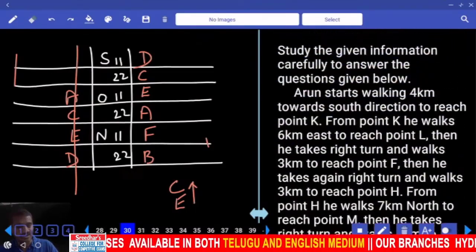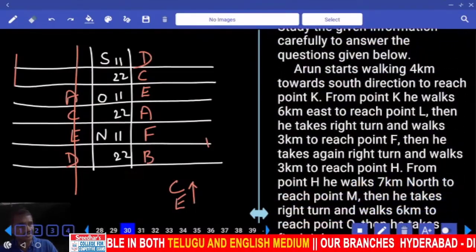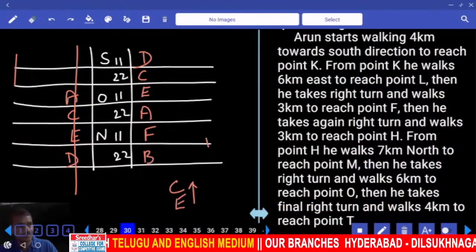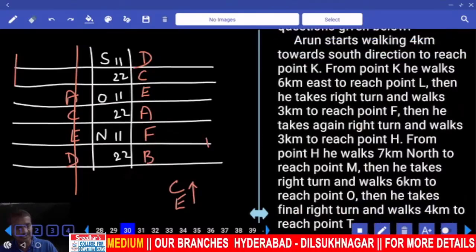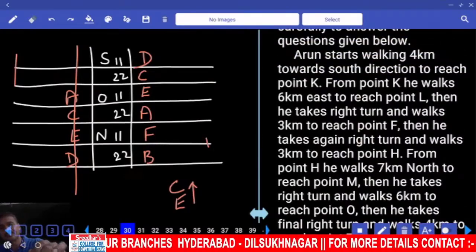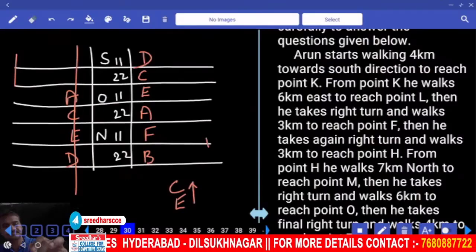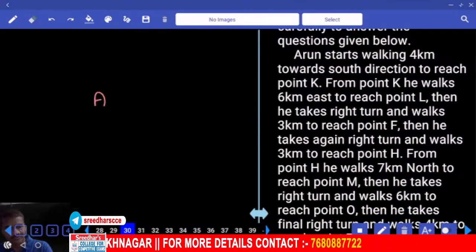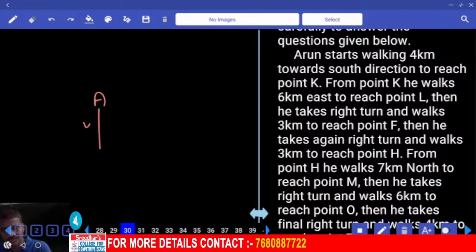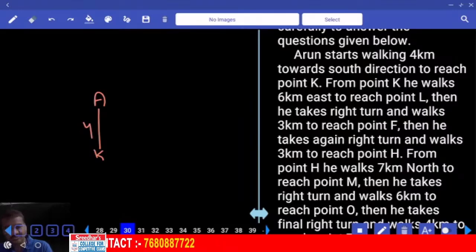Now directions. In this direction, what is the information given here? Arun started walking 4 kilometers towards south. Now this is the starting point of Arun, and towards south 4 kilometers to reach point K. From K he walks 6 meters east.